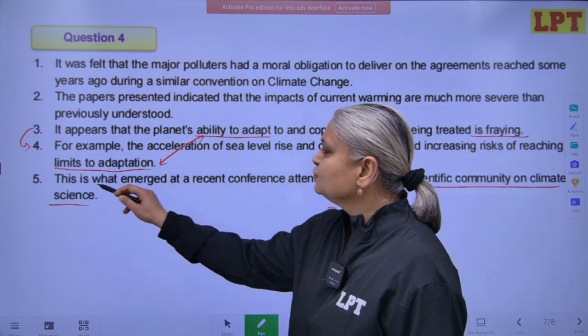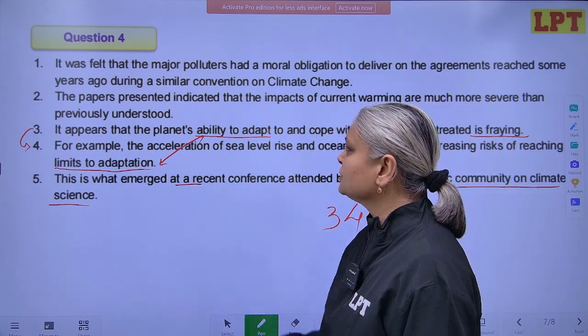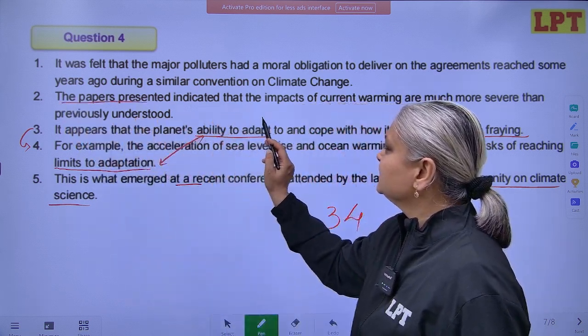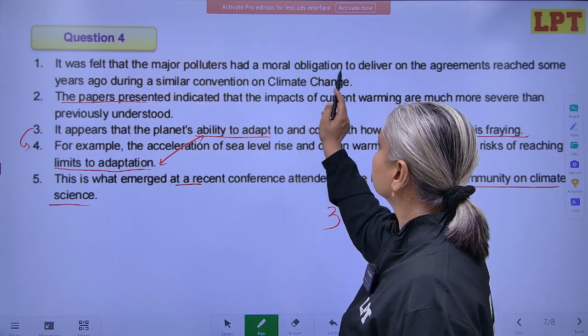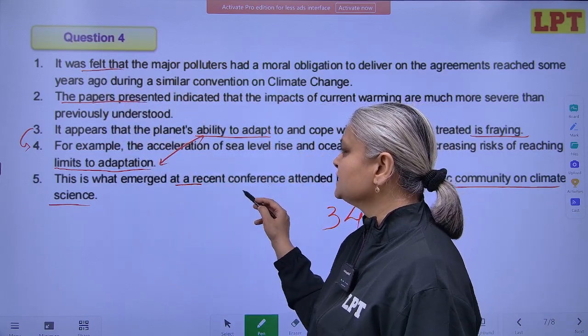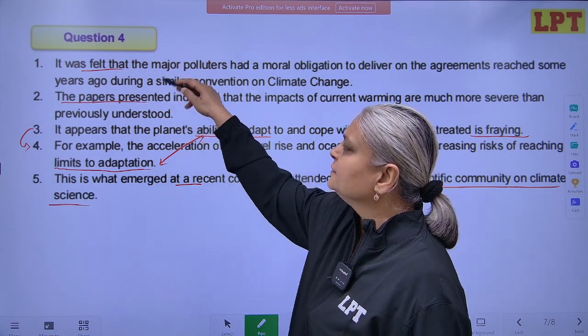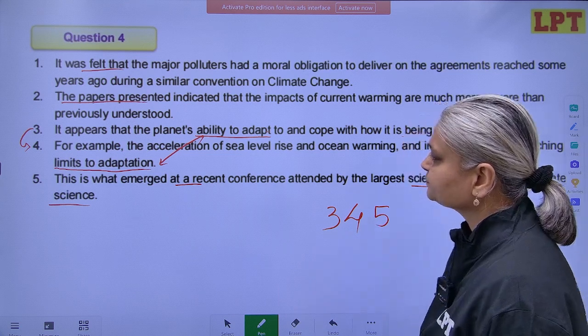Now this is what emerged at a recent conference. At a recent conference, the papers presented, it was felt that major polluters had a moral obligation. So it was felt in obviously that conference. So without introducing this conference, I cannot have 1 and 2. So I have to have 5 before 1 and 2.